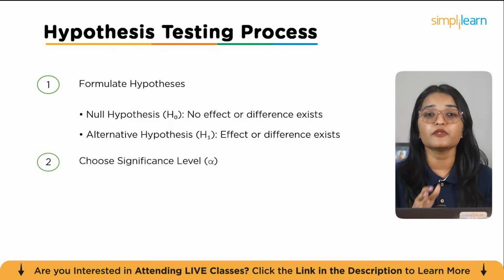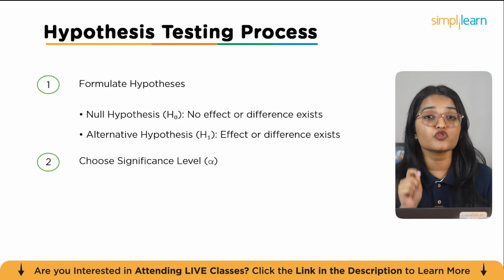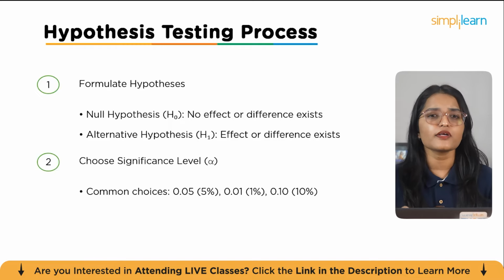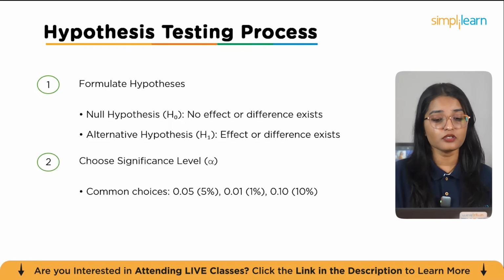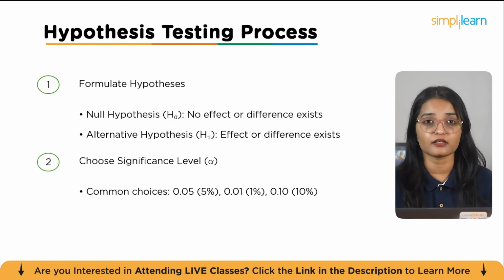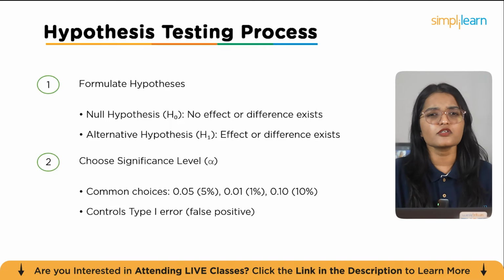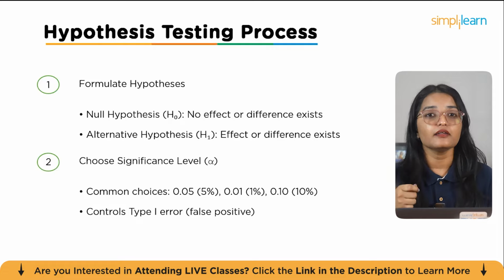Now, after setting up the hypotheses, the next step is to choose a significance level, noted by alpha. Common choices for significance levels include 0.05 (5%), 0.01 (1%), and 0.10 (10%). The significance level is important because it controls the likelihood of making a type 1 error, also known as a false positive. Each step in the process is critical for ensuring that statistical results are both meaningful and reliable.